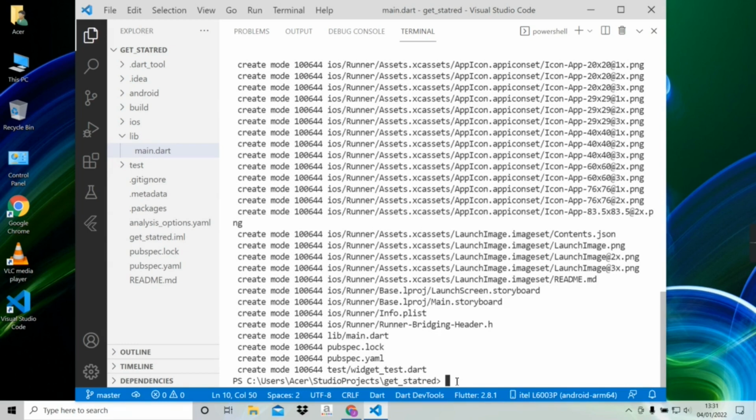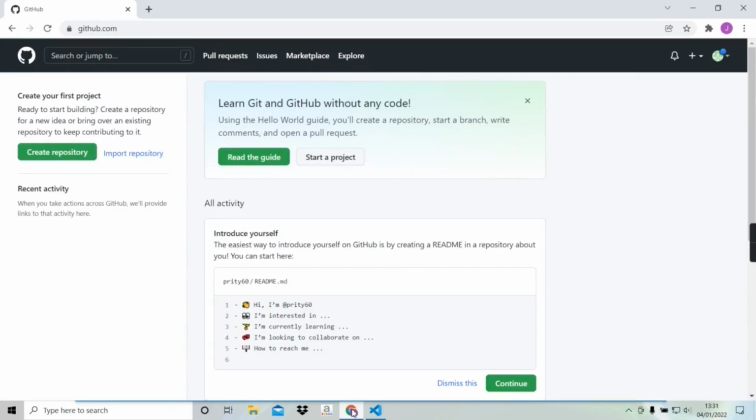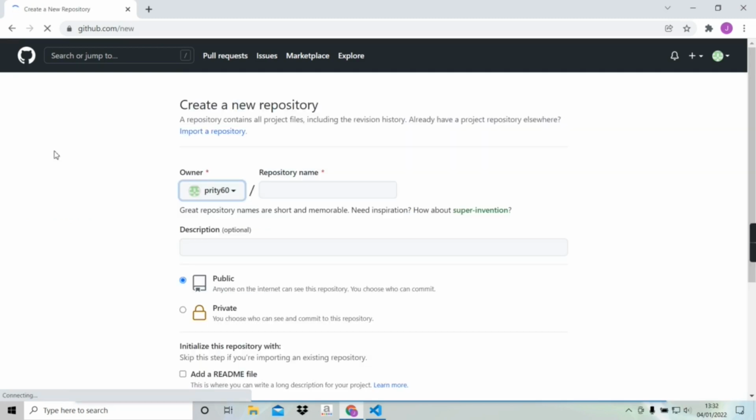Now we need to create a remote repository where we will host our local repository. To do that, we need to go to the browser on our GitHub account. Here's an option to create a new repository. Here we can see the owner name, and after that the repository name, where we have to set a name.